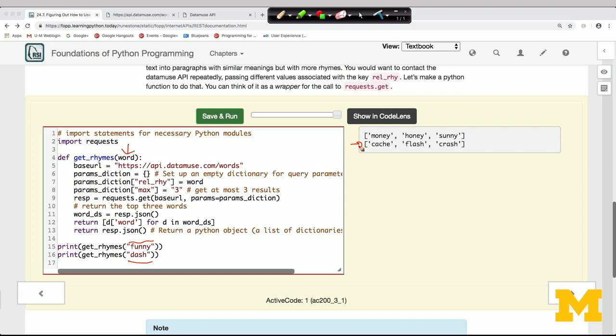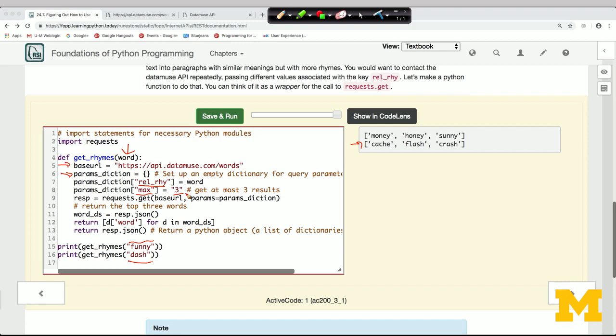Each dictionary has information about one rhyming word. So the base URL is always the same. I'm going to create a blank parameters dictionary, and then I'm going to fill in rel_rhy should equal word, and max should be 3. So we're asking it to only give us 3 results back.